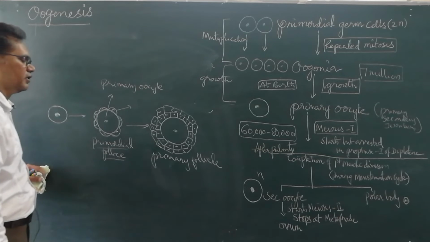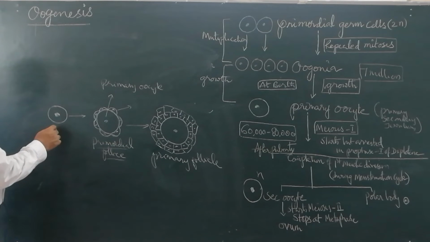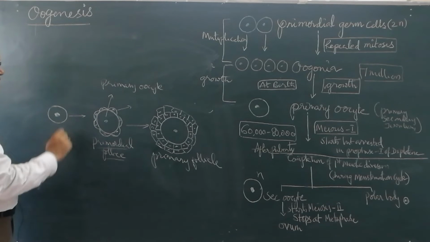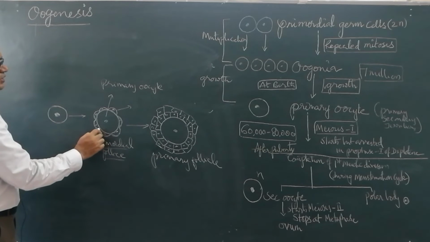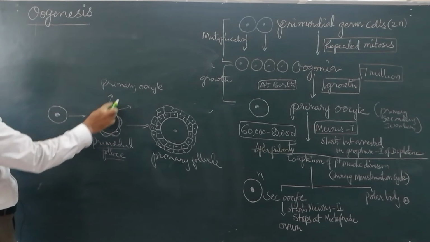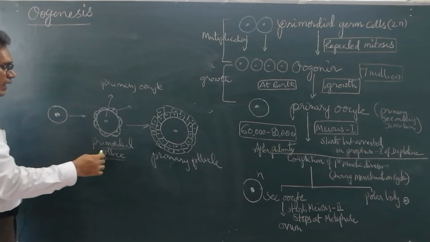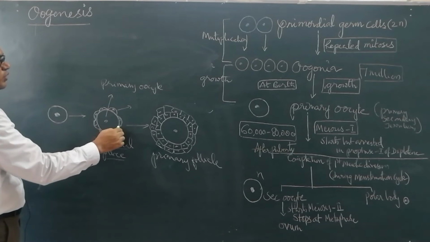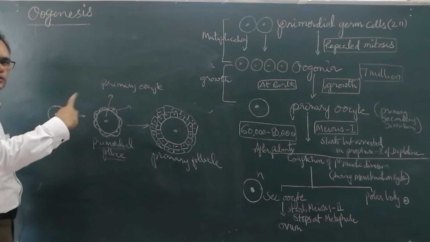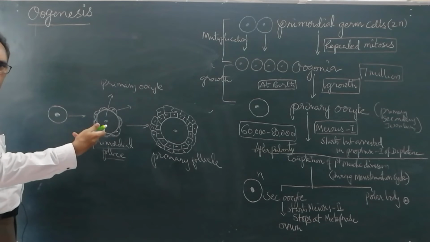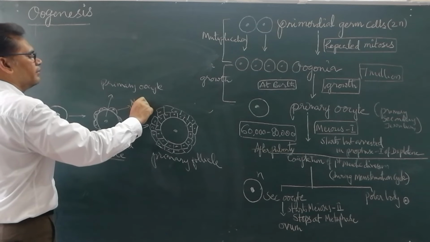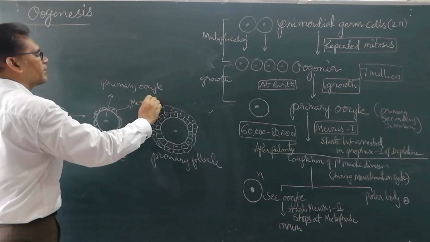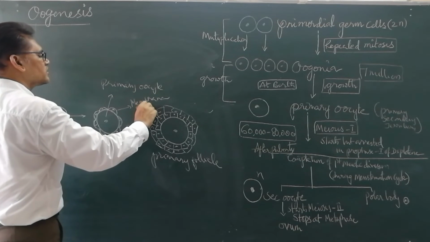This is the primary follicle. First, we said oogonia. These oogonia are surrounded by squamous epithelium, and the oogonia is now called the primary oocyte. The cells around it are present around the membrane, hence they are called membrana granulosa cells.